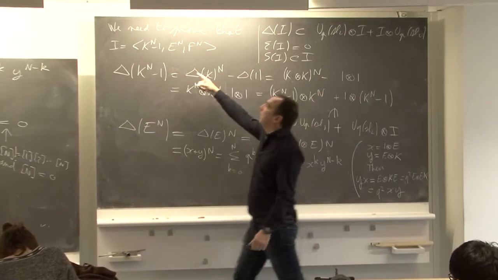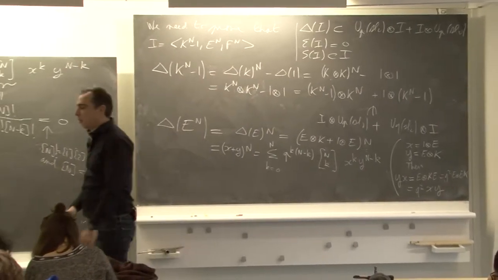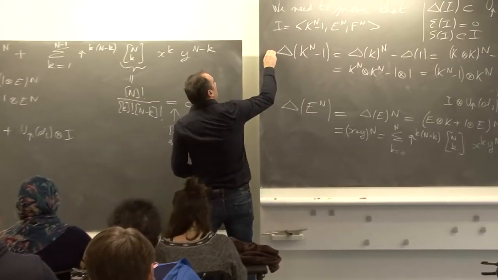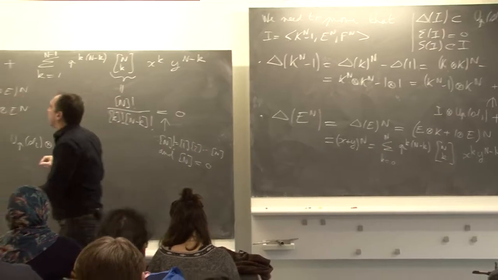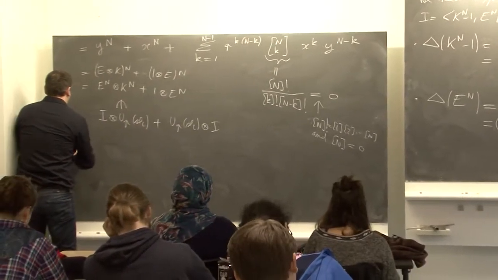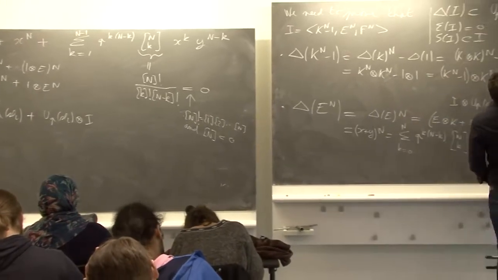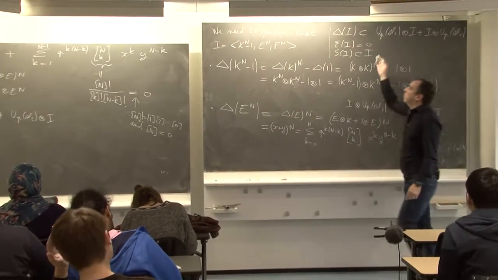Okay. So we have verified this. You do the same for F^n. Now we have verified this first condition. For the second, it's quite clear.